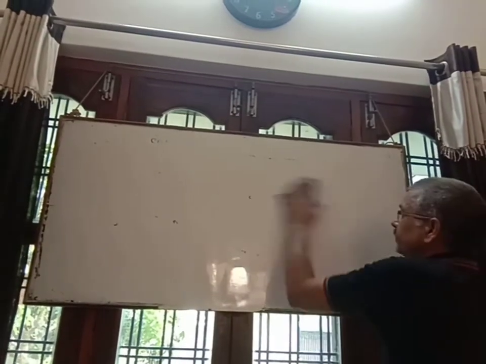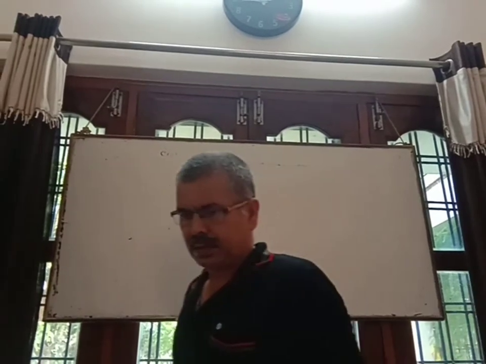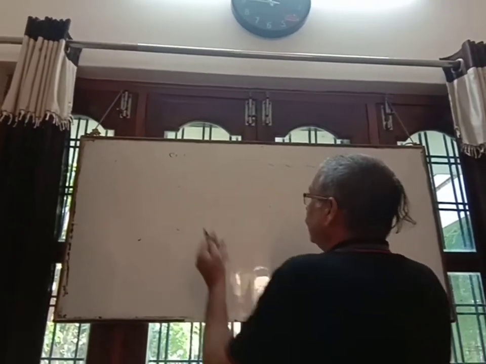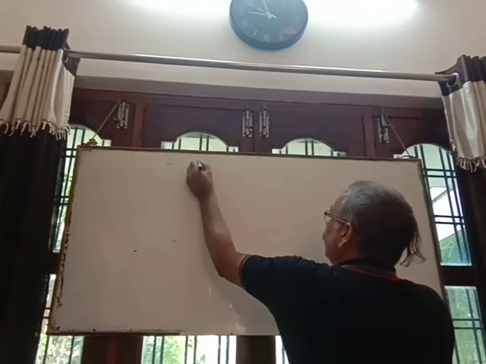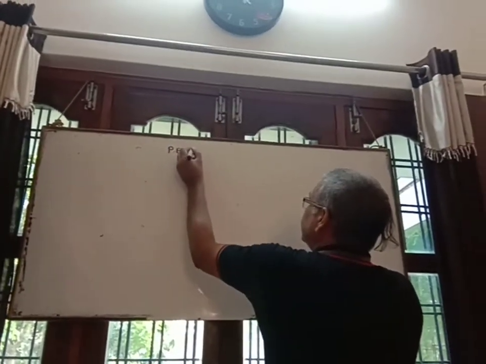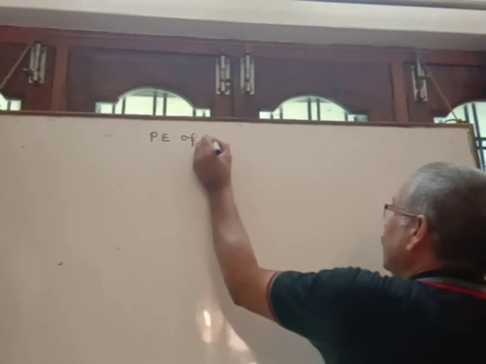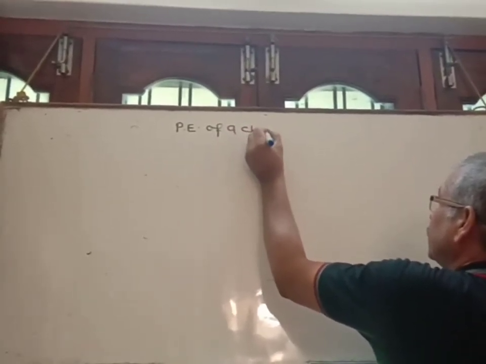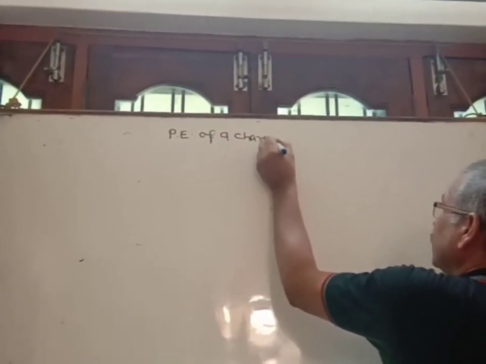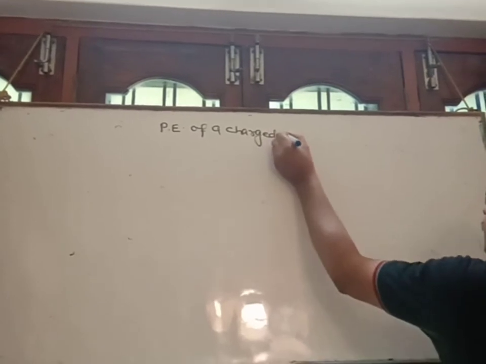Potential energy of a charged conductor.